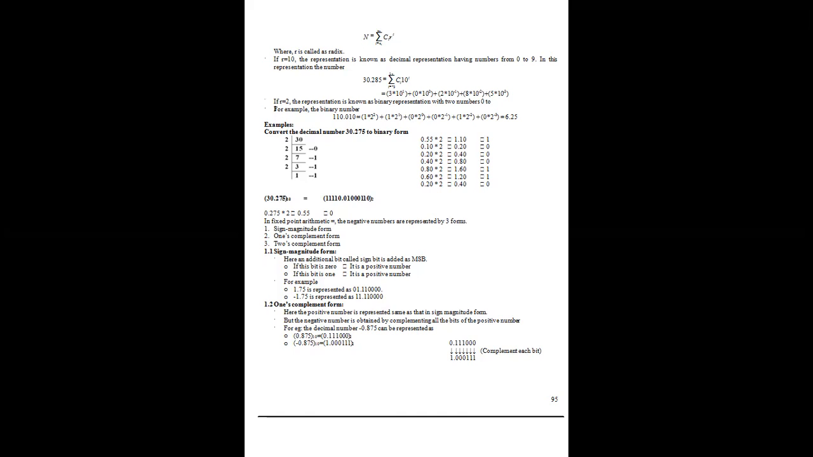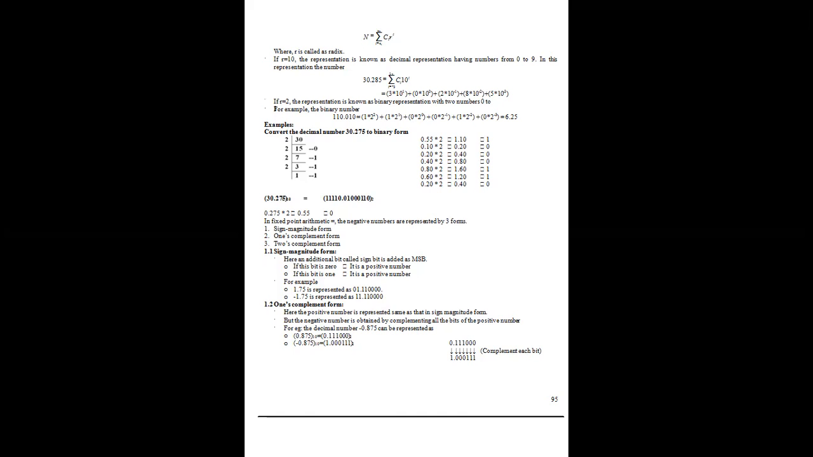So in fixed point arithmetic, the negative numbers are represented by three forms: sign magnitude form, one's complement form, and two's complement form. When representing sign magnitude form, there is an additional bit, which is called the MSB. If this bit is 0, it represents a positive number; if the bit is 1, it represents a negative number. So 1.75 is represented as 0, 1.1100, and minus 1.75 will be represented as 1, 1. So 0 represents positive, and 1 represents negative.